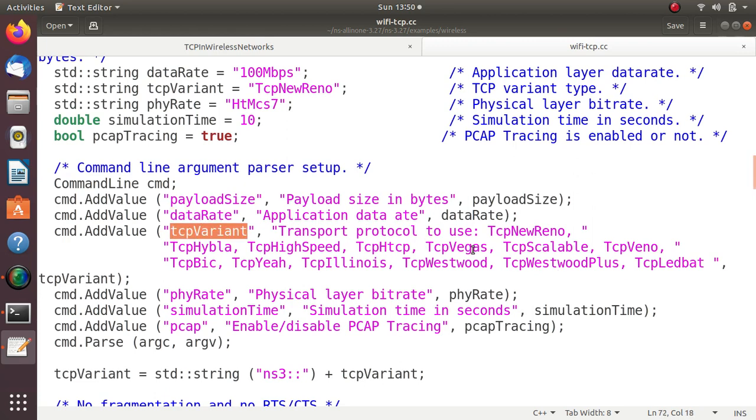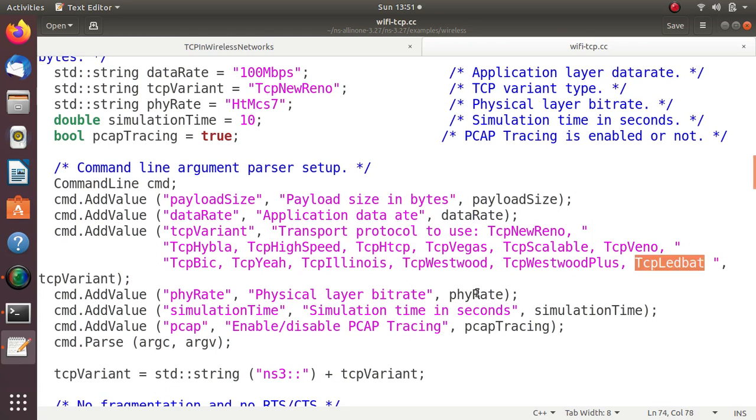So please remember the TCP variants. How many TCP protocols? By default TCP New Reno is there, and we have TCP Hybla, TCP HighSpeed, TCP HTCP, TCP Vegas, TCP Scalable, TCP Veno, TCP BIC, TCP YeAH, TCP Illinois, TCP Westwood Plus, and TCP LEDBAT.